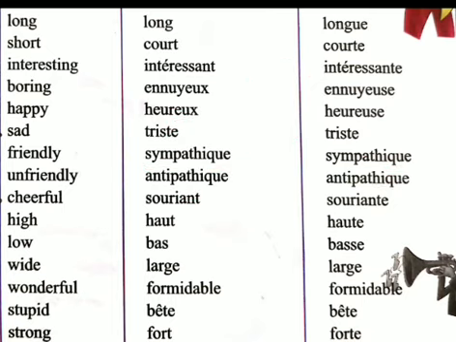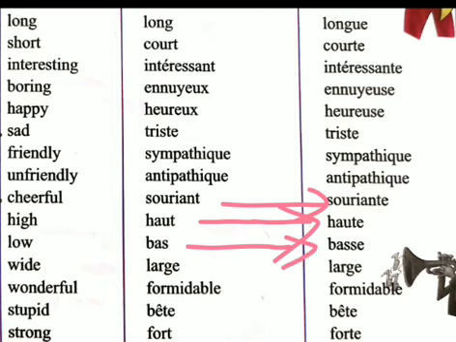Souriant, we have to put e at the end. We have to put e at the end. Pass, this fourth rule is followed, where we have to double the last consonant and then put e. And the next is already ending with e, so no change. Formidable is already ending with e, so no change. Beth is already ending with e, so no change. For this we have to put e to change into a plural form.